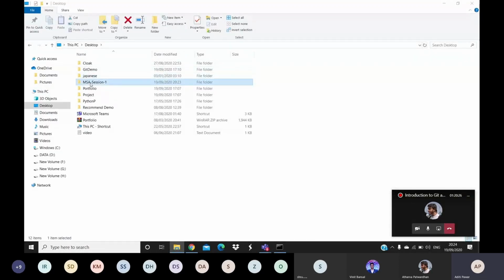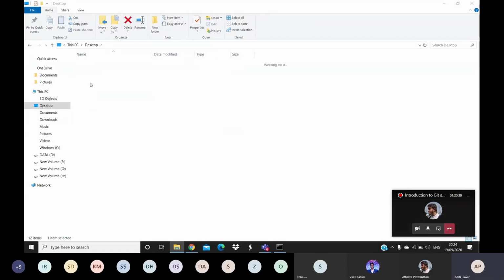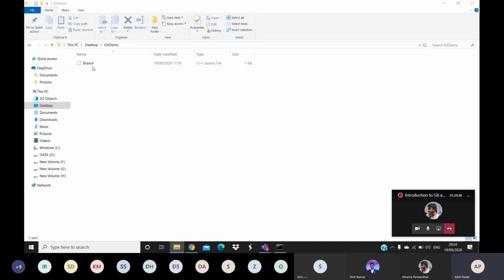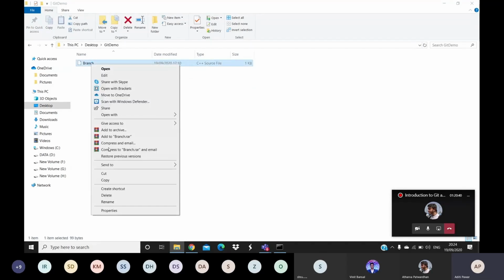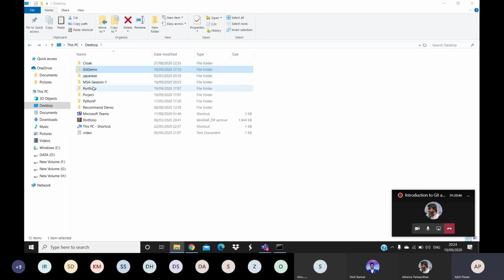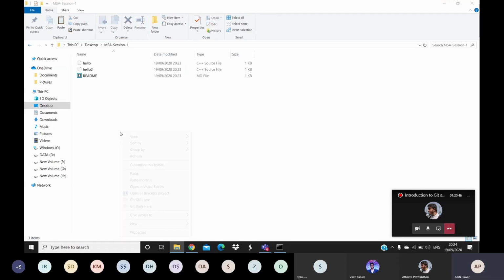You can see the folder which I have cloned from a remote repository. See, all files are visible. Now I have to add a new file. So I have already created a file naming branch. I will just copy paste it in this MSA session folder.